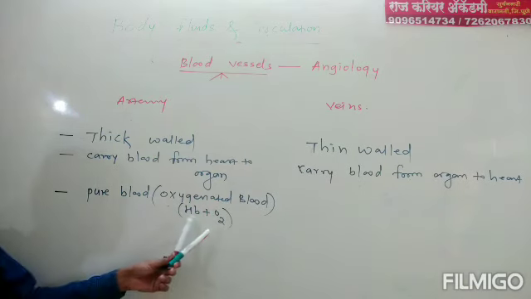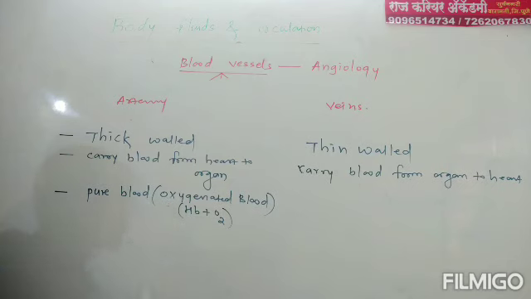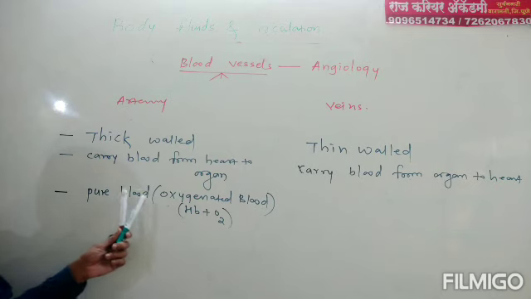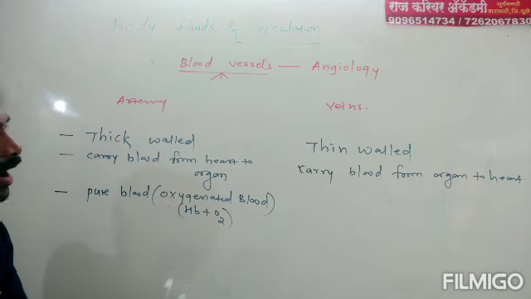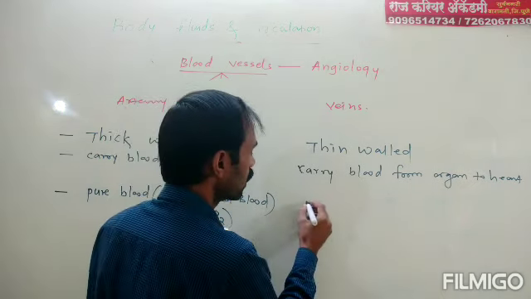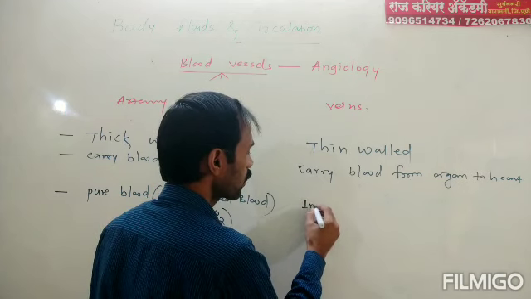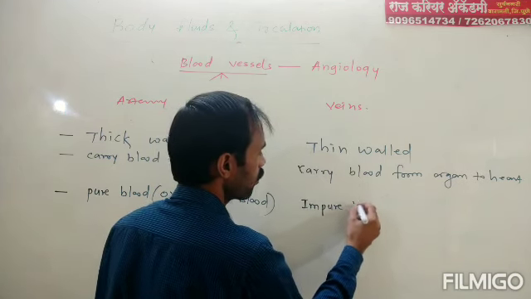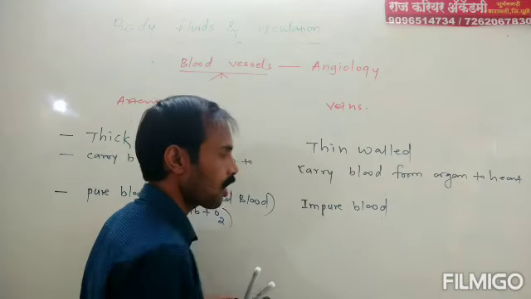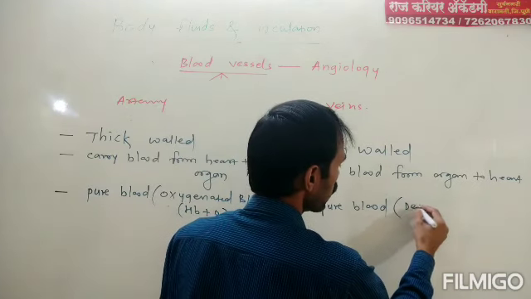That is, artery carries pure blood, that is oxygenated blood, and veins carry deoxygenated blood, also known as impure blood.